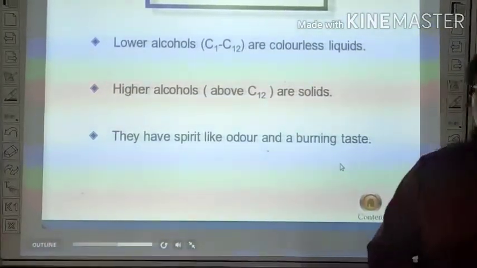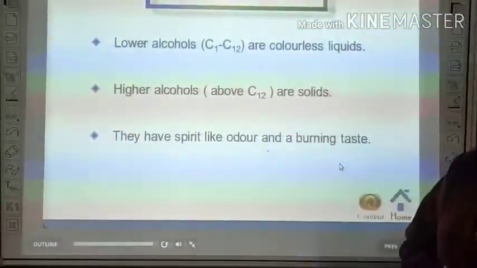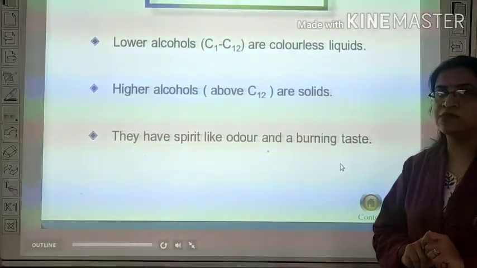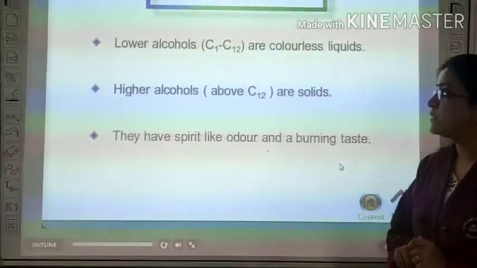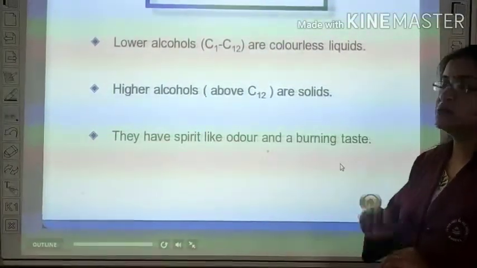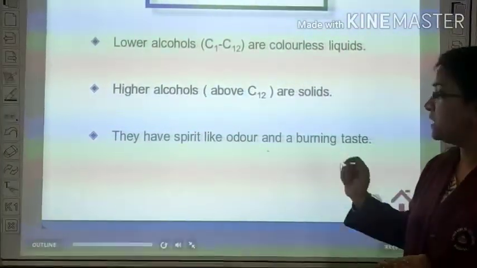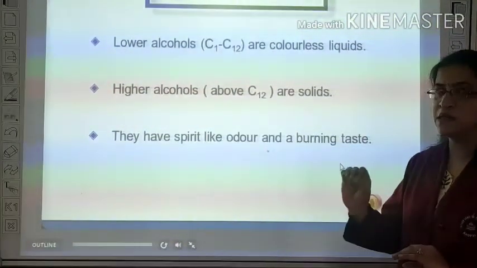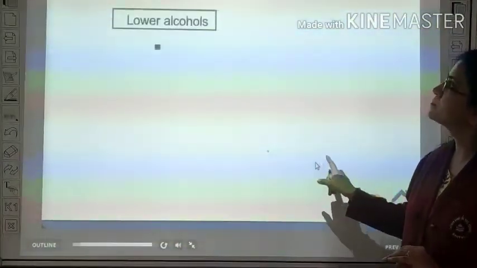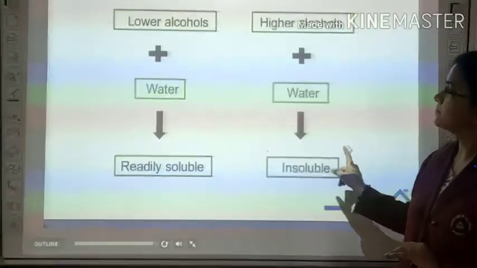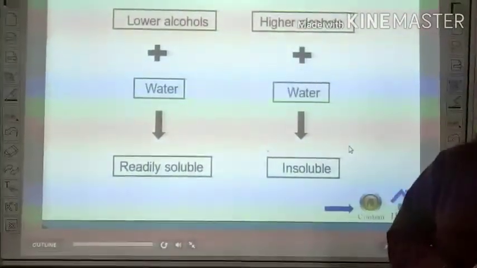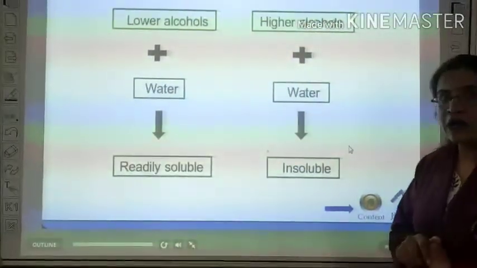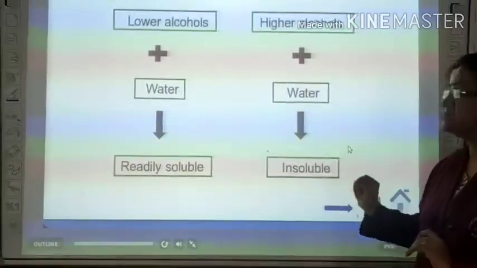According to physical properties, lower alcohols having C1 to C12 carbon atoms are colorless liquids, but the higher ones are solid. They have a spirit-like smell and a burning taste. Lower alcohols are easily soluble in water, but higher alcohols are insoluble.